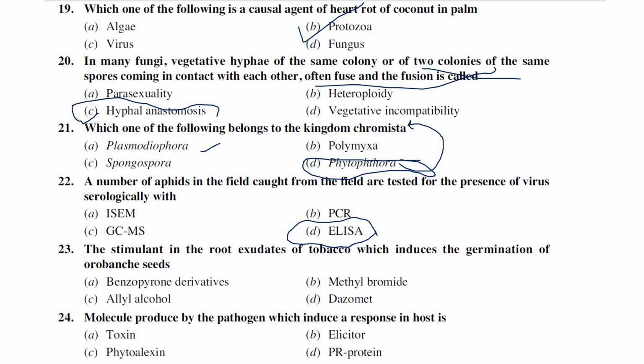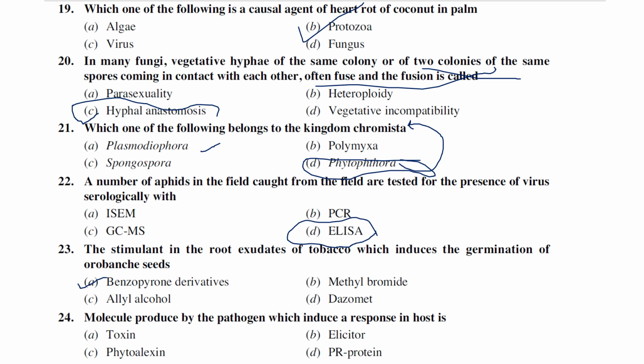ELISA. The stimulant in the root exudates of tobacco, which induces the germination of Orobanche seeds: benzobarin derivatives, methyl bromide, allyl alcohol, and dazomet. So which of the following is in the root exudates of tobacco that actually helps to activate the germination? Generally this tobacco root produces benzobarin derivatives. These benzobarin derivatives are highly favorable. They act like some kind of germination stimulant for this Orobanche.